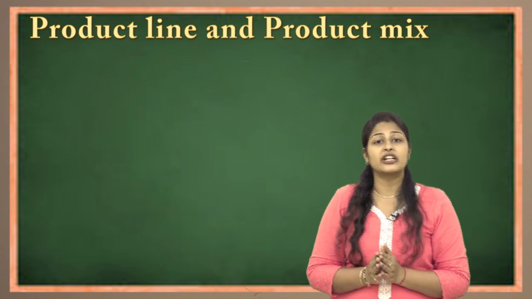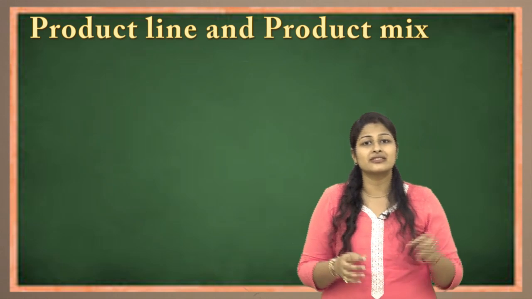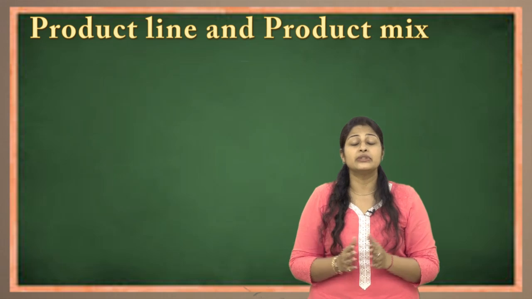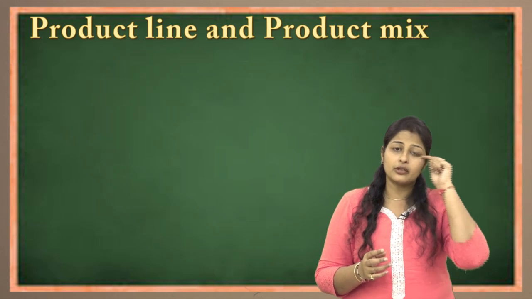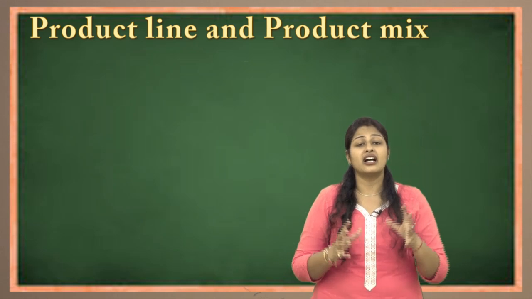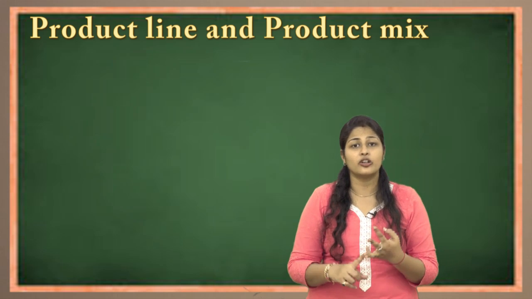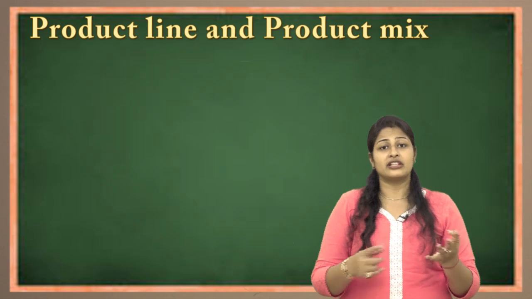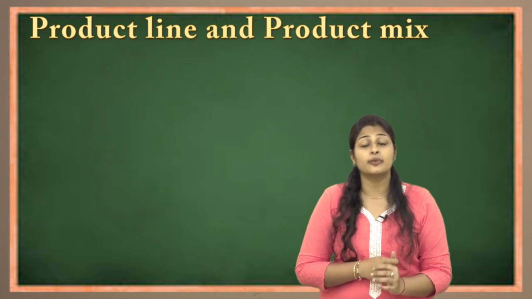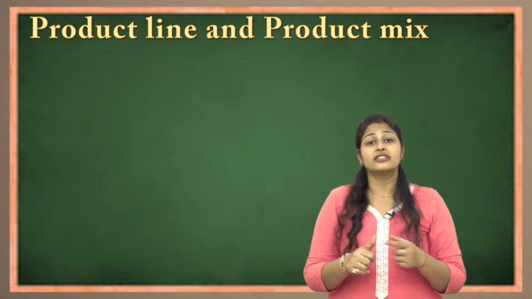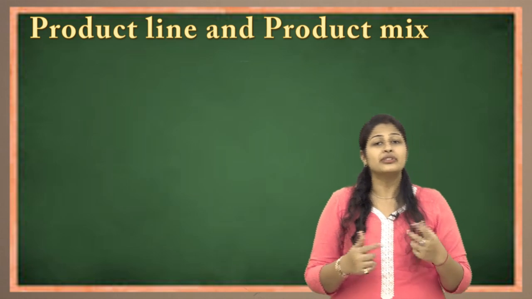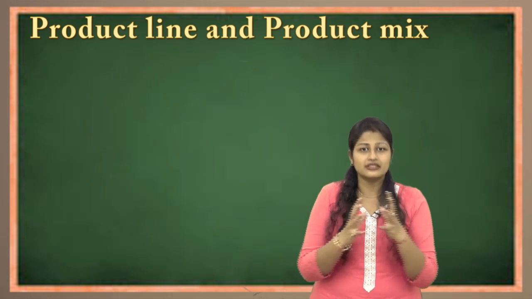Whereas when you talk about product mix, what is product mix? Product mix is the number of product lines which a company is offering. For example, when you talk about Reliance and Tata, they have a full-fledged product mix. Tata is into steel, consultancy, hospital, coffee shops like Tata Global Beverages and all. Then there is Tata Aviation, Tata is into automobile, you name it, and it is everywhere. So this is known as product mix.